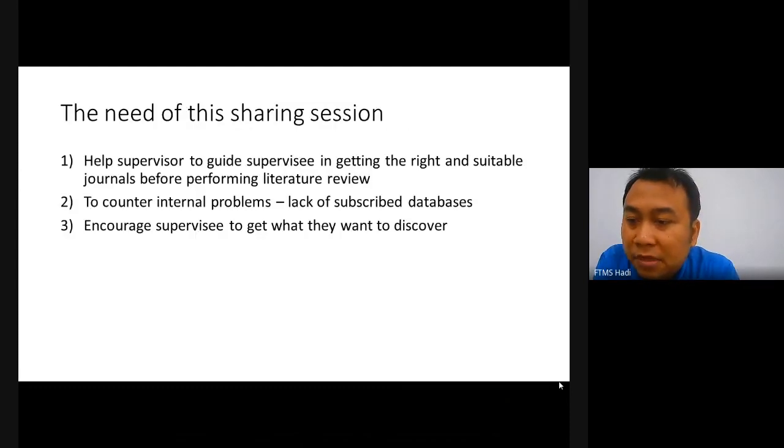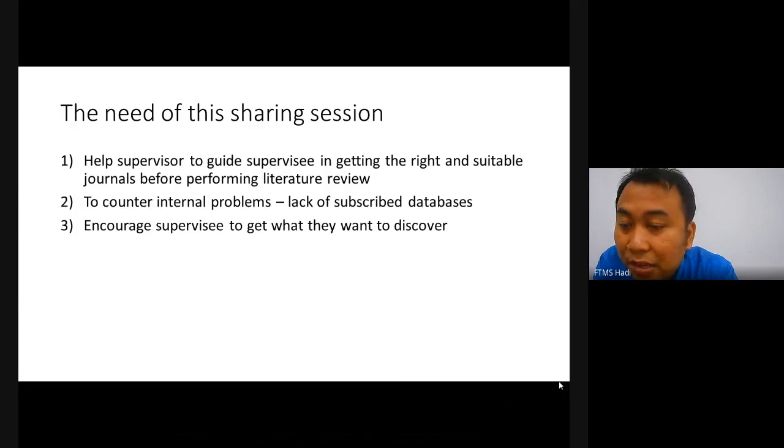Alright. Here are the needs of this sharing session. Why did I come up with this? The first is to help you as a supervisor to guide a supervisee, which is the student, in getting the right and suitable journals before performing a literature review. We need to ensure that students get the right materials before writing. We want to avoid them just taking it and writing it without reviewing the papers.